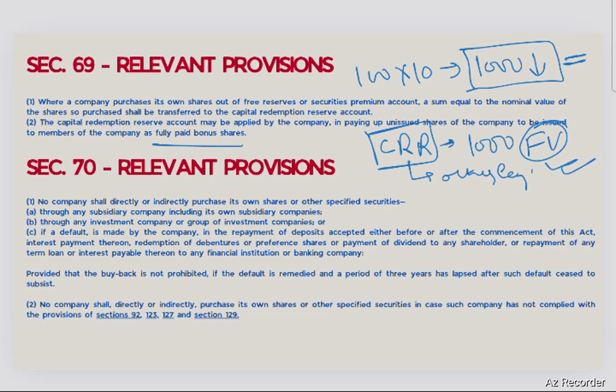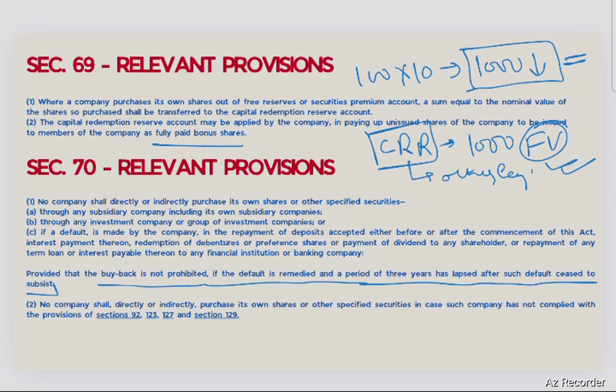Section 70, again a very relevant provision with reference to share buyback. It says that no company shall directly or indirectly purchase its own shares or other specified securities through any subsidiary company, including its own subsidiary companies, or through an investment company or group of investment companies, or if a default is made by the company in repayment of deposit accepted either before or after the commencement of this Act, interest payment thereon, redemption of debentures or preference shares, or payment of dividend to any shareholder, or repayment of any term loan or interest payable thereon to any financial institution or bank or company, provided that the buyback is not prohibited if the default is remedied and a period of 3 years has lapsed after such default ceased to subsist.